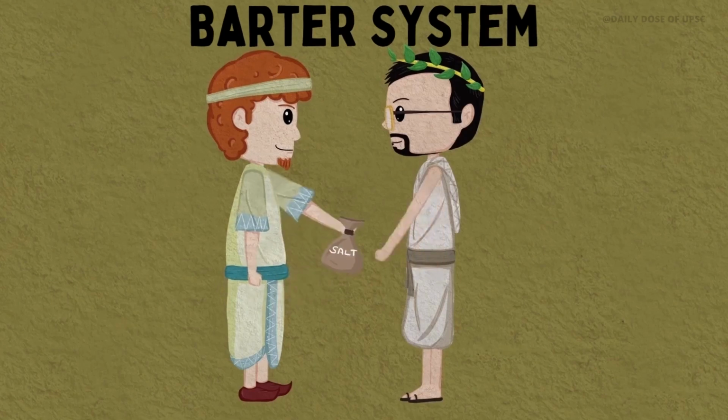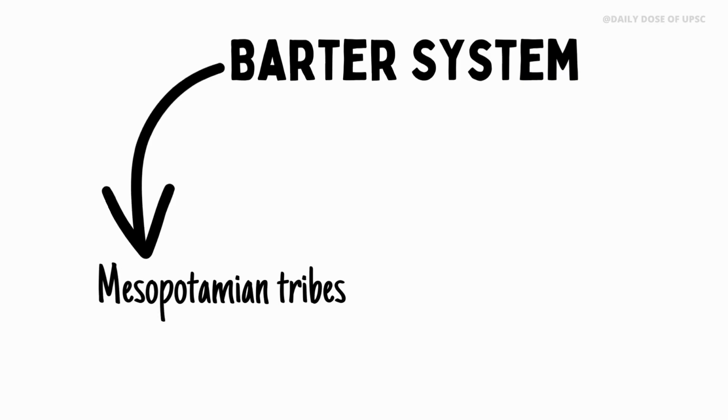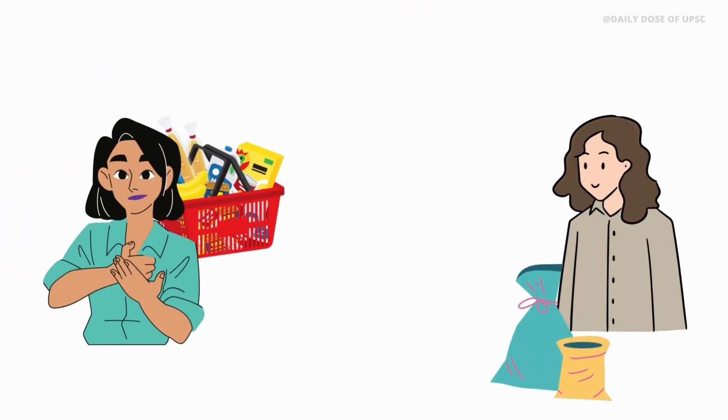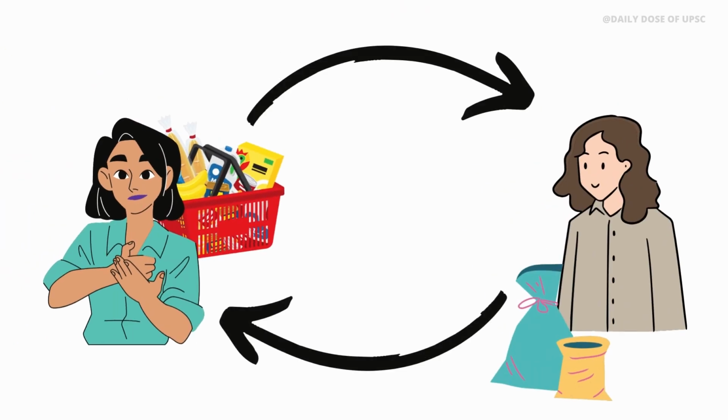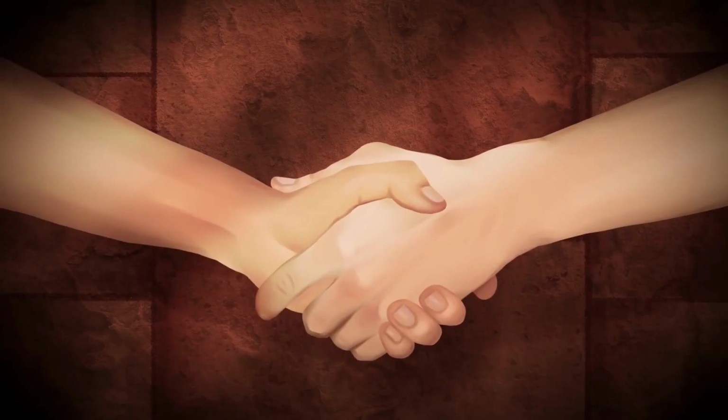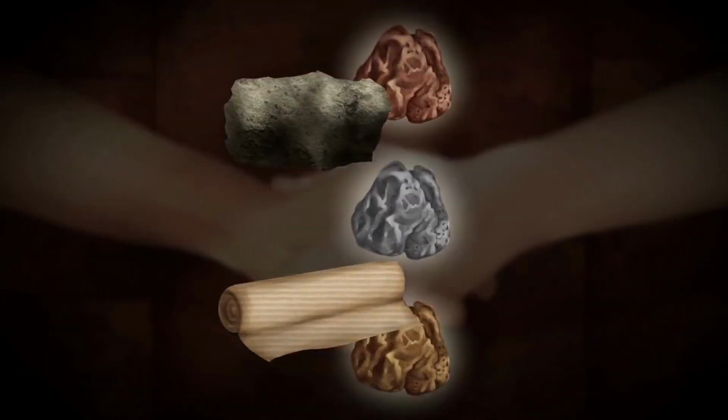In this video, let us discuss the barter system. Barter system was introduced by Mesopotamian tribes. Actually, barter system is an alternative method of trading where goods and services are exchanged directly for one another without using money as an intermediary. It is the oldest method of exchange. People used it to trade with each other even before money was invented.